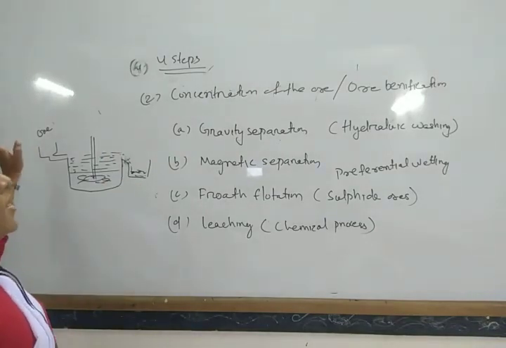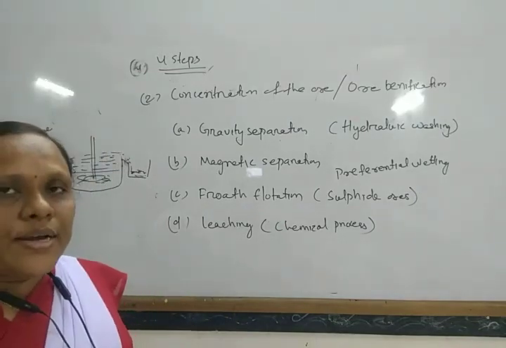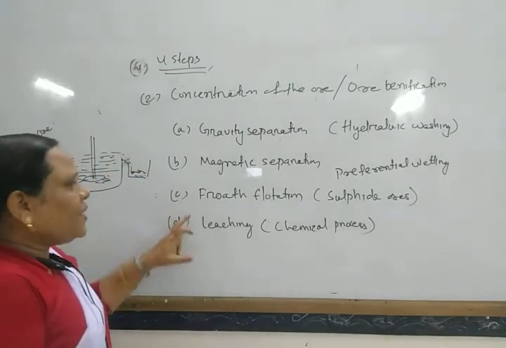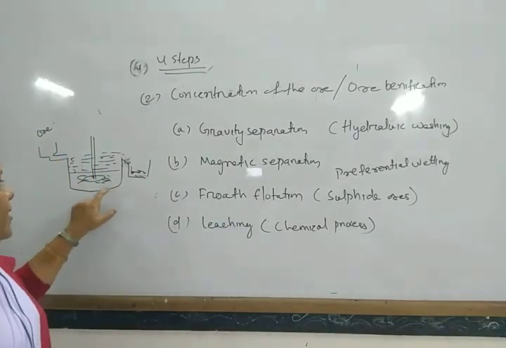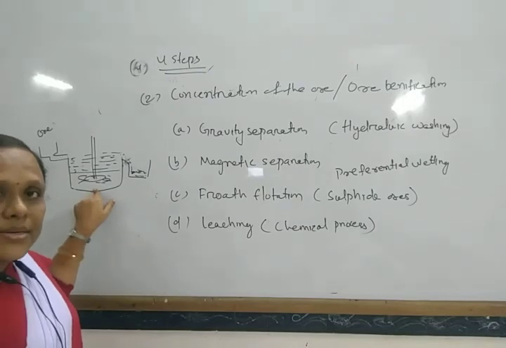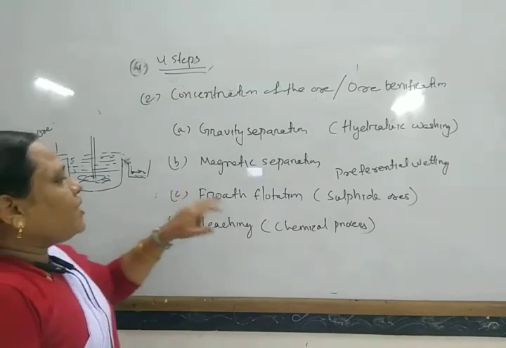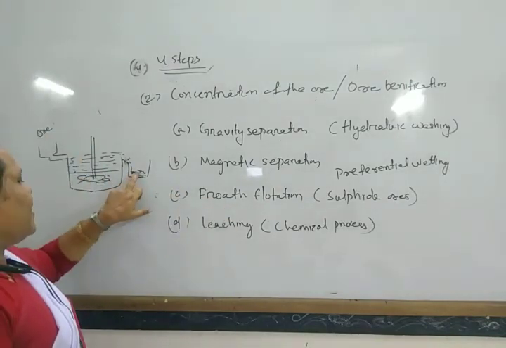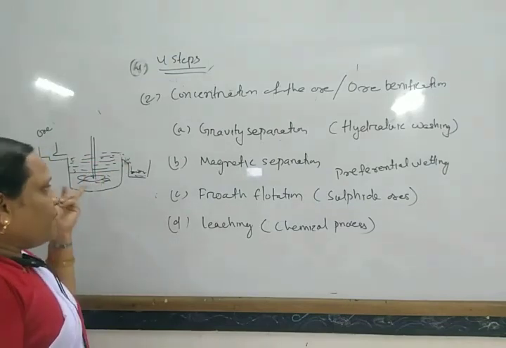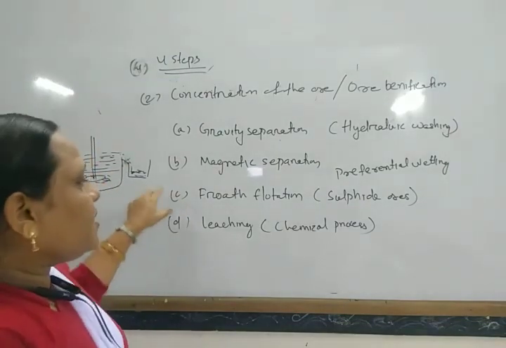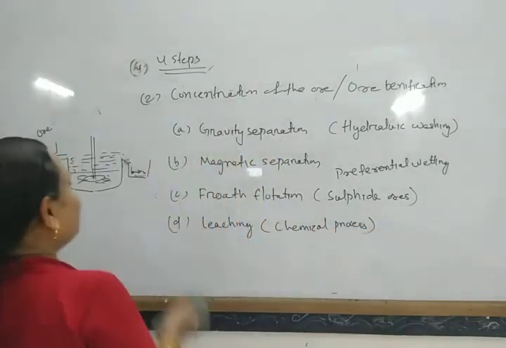In this way, the flotation process is used for sulfide ores, and the impurities which are wetted by water are collected at the bottom of the container. The sulfide ores, being lighter than these impurities, are collected in another container. So this is the flotation process, generally used for sulfide ores.